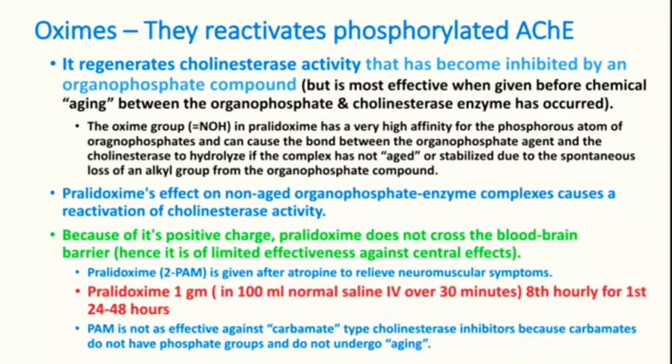Pralidoxime dose is 1 gram 8th hourly for the first 24 to 48 hours. It should be given in acute OP poisoning. It is not useful against carbamate type poisoning. So it should be used in OP poisoning. Pralidoxime 1 gram in 100 ml normal saline over 30 minutes every 8 hours for the first 24 to 48 hours.